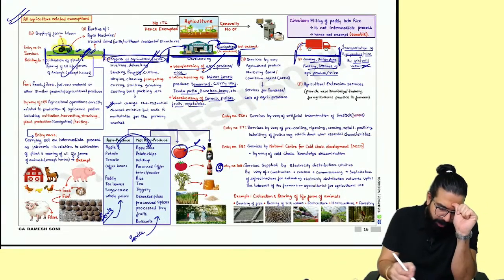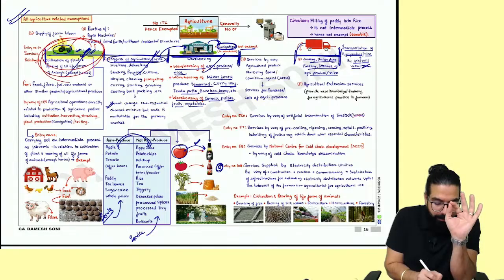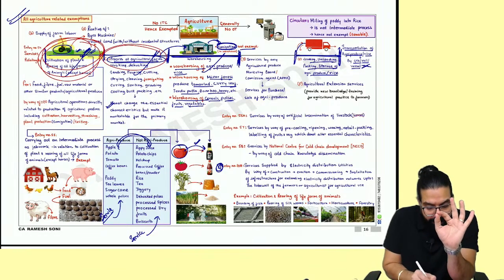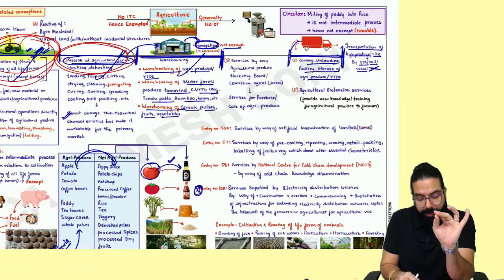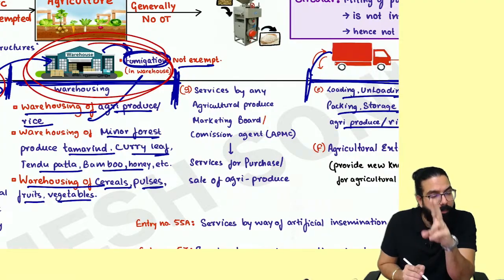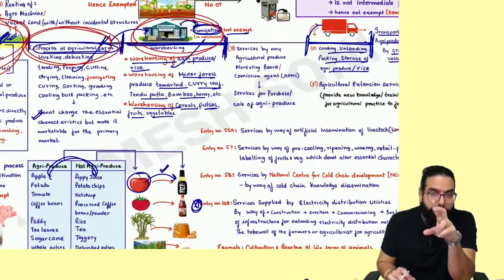Sir, in agriculture, do you like any point? Yes, Baba, I like one point: in the agricultural field, if fumigation is given, it is exempted. In an agricultural farm, if fumigation is done, it is exempted. But in an agricultural warehouse, fumigation is not exempt. Please take care of this point. Agriculture warehouse fumigation service is not exempted.